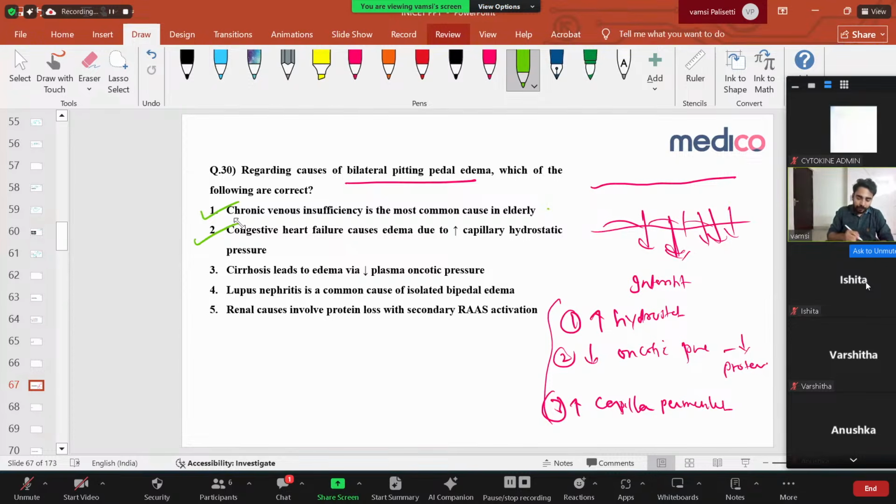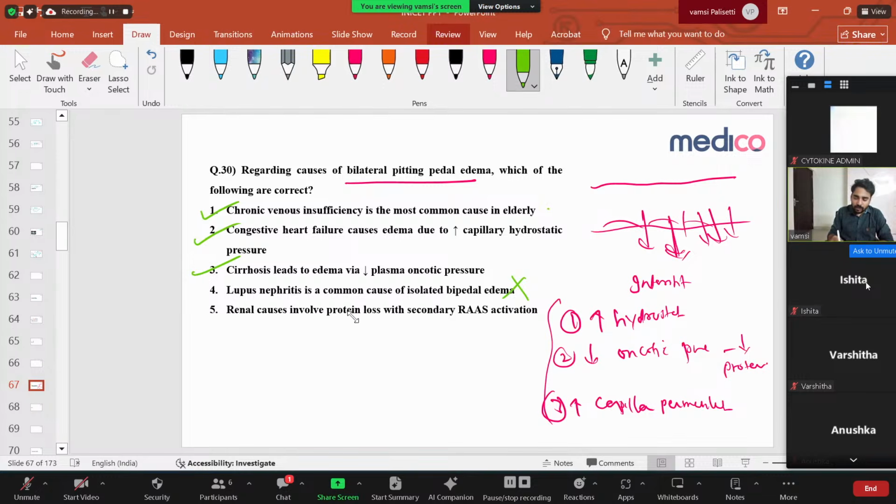Correct. And cirrhosis leads to edema by decreased plasma albumin. Because of cirrhosis, the liver, which synthesizes albumin, makes none, so there is low oncotic pressure, and from low to high, fluid goes into the interstitium causing edema. It is also correct. And lupus nephritis is a common cause of isolated bipedal edema? How is it possible? It's not possible. Lupus nephritis is one of the causes of bipedal edema, but it's not the most common cause, right?